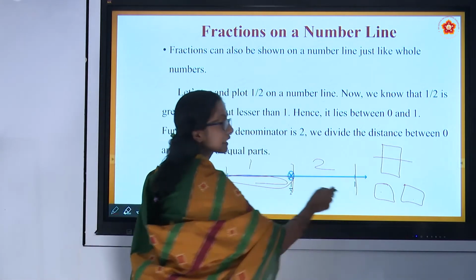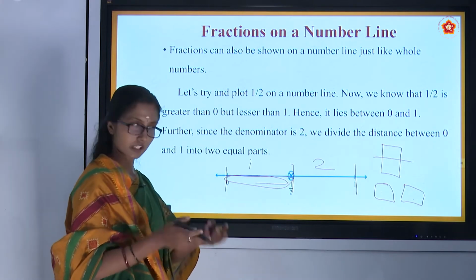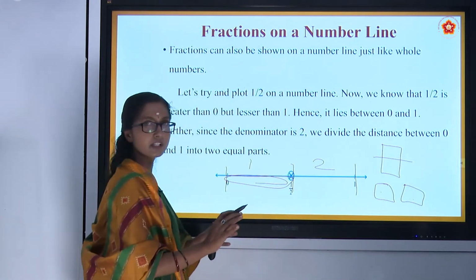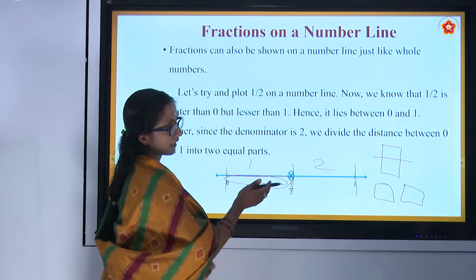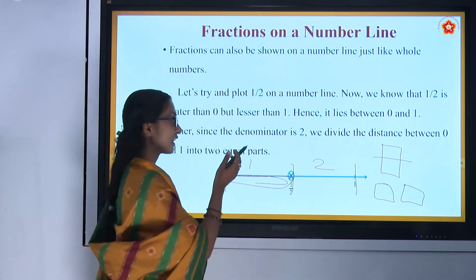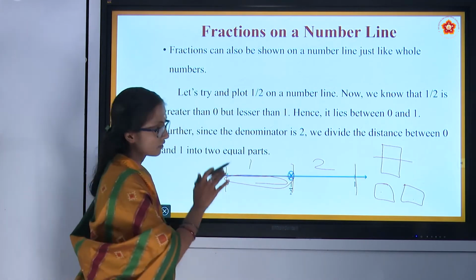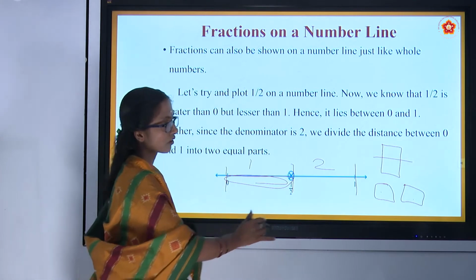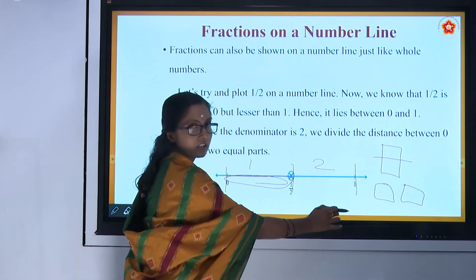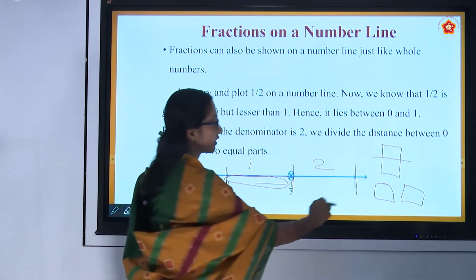This half is greater than 0. Think that there is no chocolate. If there is a half piece of chocolate, then having something is better than having nothing. Just think you don't have any chocolate; compared to that, a half piece of chocolate is better than being nothing. Fine. Half is greater than 0 then.